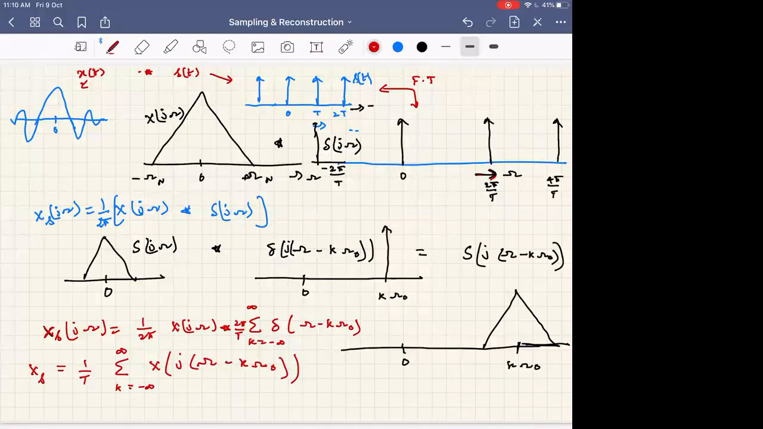As you have seen here, if you were listening to the earlier discussion, I don't see any reason why you need to spend time again to answer this. So Xs of j omega is simply, the convolution will happen with each of the shifted functions in the summation. That's all. Is this clear, Harshavardhan? Yes, sir.